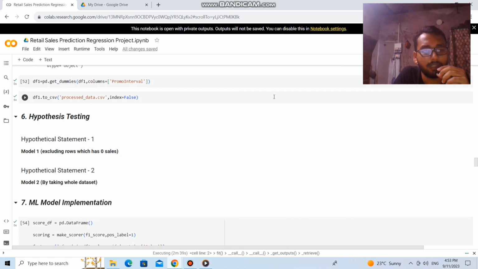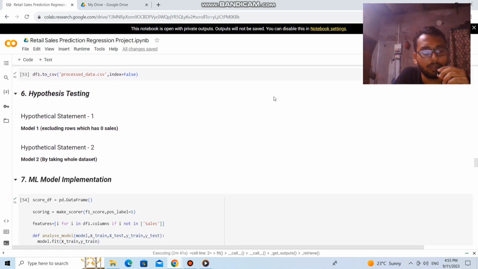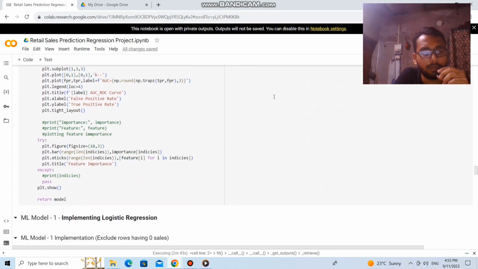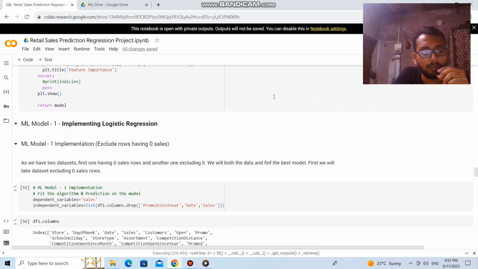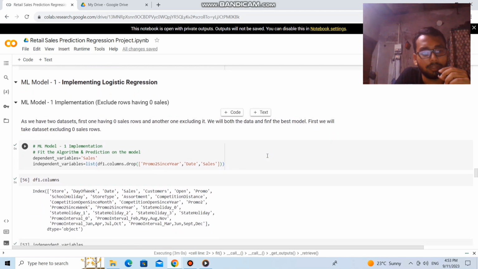So next is the machine learning model implementation. For the first machine learning model, as we have two datasets, the first one having 0 sales rows and another one excluding it, we will take both datasets and find the best fit model. First we will take the dataset excluding 0 sales rows.